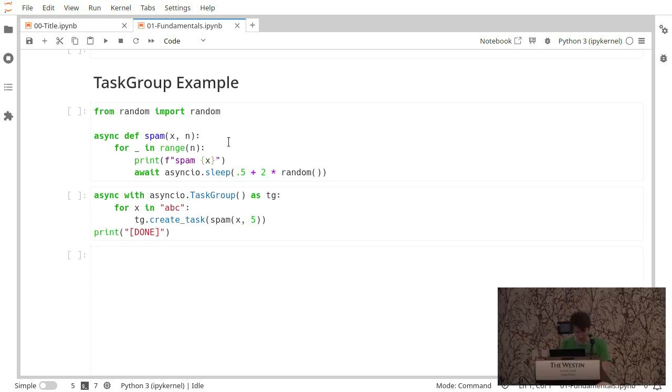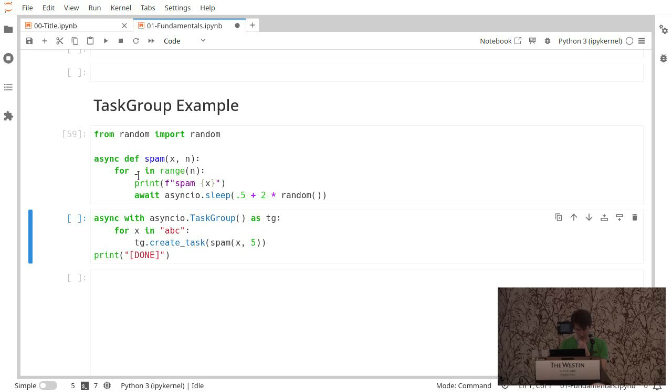Okay, task group example. So task groups are great. They're Python 3.10, I think they were introduced, maybe 3.9. Doesn't matter. You're beyond that by now, surely, right? So let's make another spam here that's just going to loop n times, with a proper range loop rather than is i not equal to n. And we're just going to print spam x, that first parameter, and sleep some random amount.